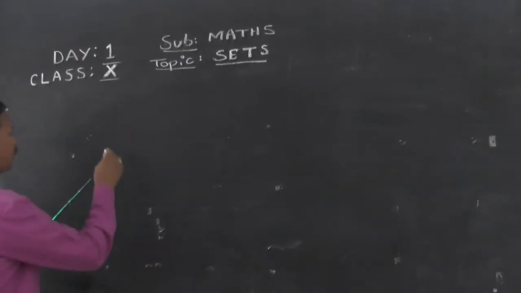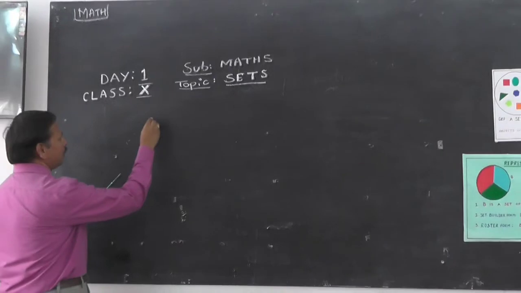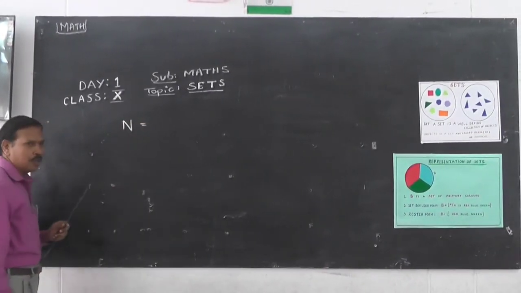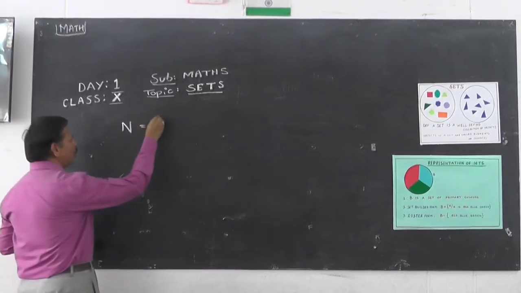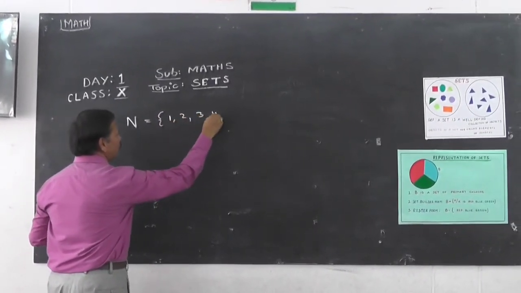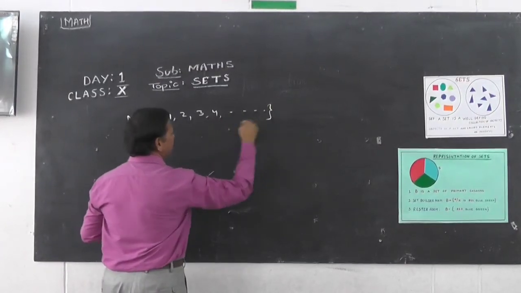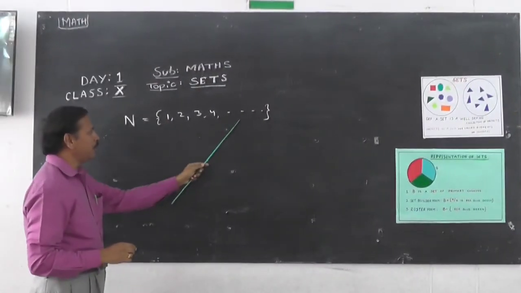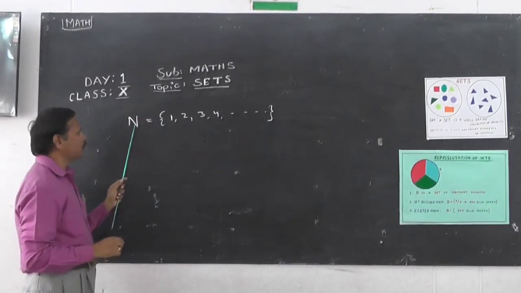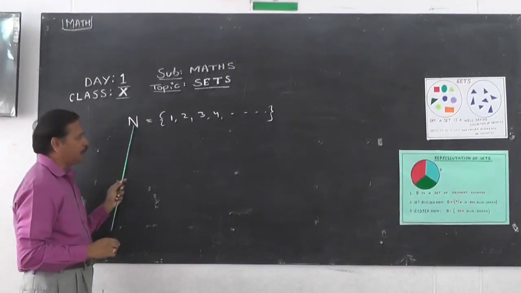Now let us see how to denote a set. Suppose N is the set of natural numbers. So how to write this: natural numbers 1, 2, 3, 4, and so on. All these are called elements. These elements are enclosed between flower brackets, and the name of the set is denoted by a capital letter.